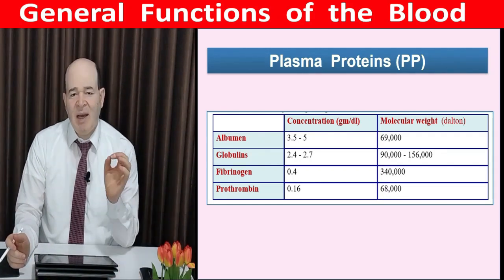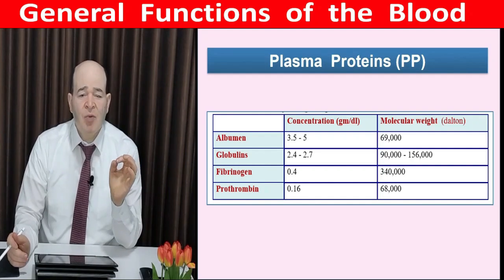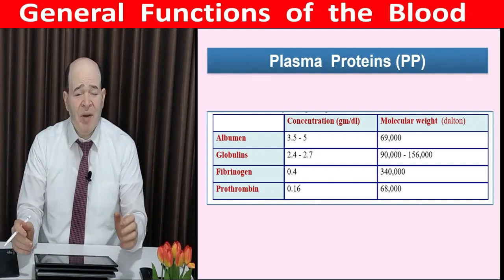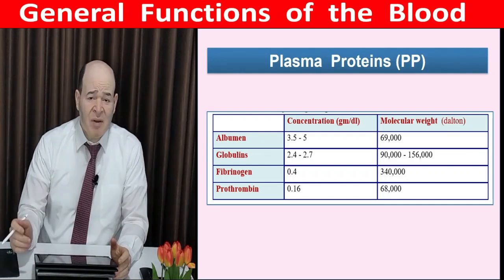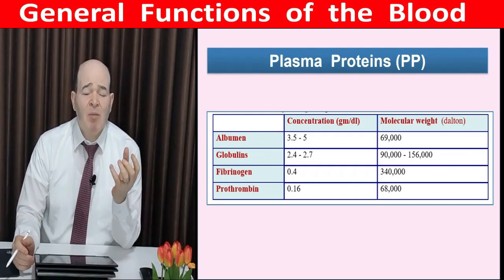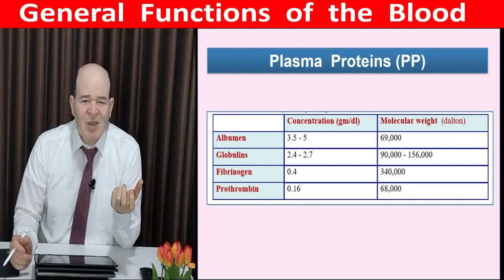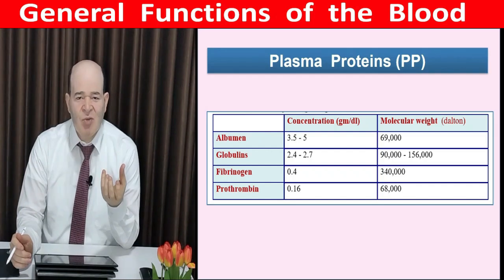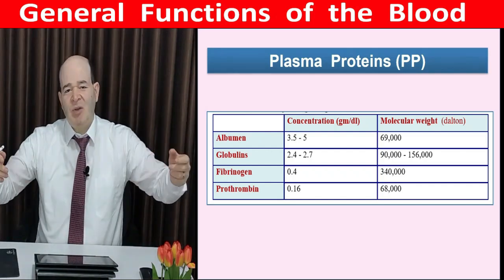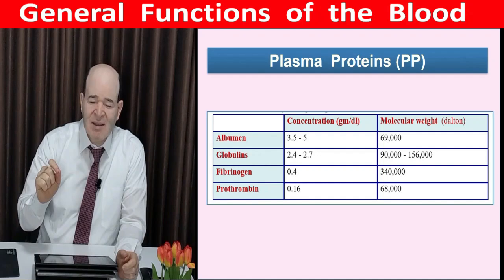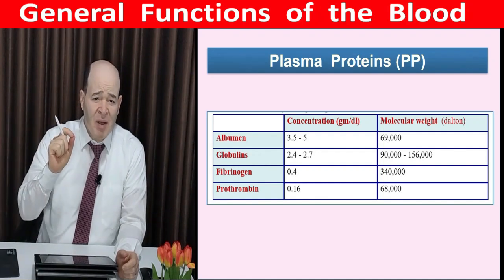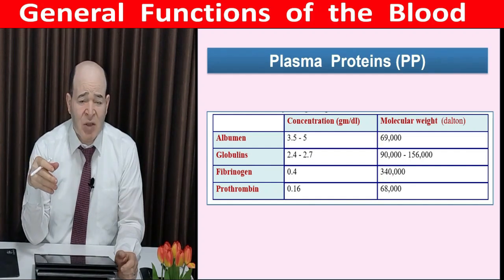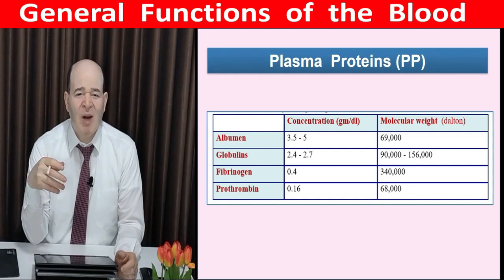Albumin has a concentration of 3.5 to 5 gram%, and a molecular weight of 69 thousand. Comparing these values with the other values of plasma protein, we will find that albumin represents about 60% of plasma protein. Too much, more than half of plasma protein. And its molecules are relatively smaller, so it has too many molecules. And this is the main point regarding blood osmolarity. So the main plasma protein that is essential for plasma osmolarity and osmosis is albumin because of its many molecules.